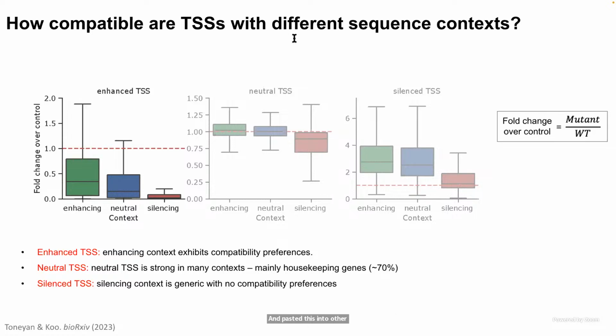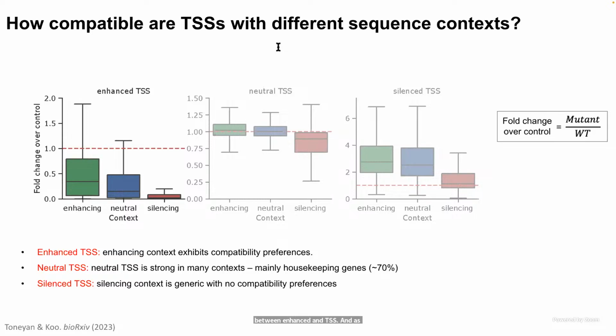The results for this experiment are shown in green, and the normalized measure that we take is the mutant over wild type activity. On average, we observe lower than 0.5 activity fold change, meaning that the TSSs in this new enhancing context have more than twice lower activity compared to their original contexts. And this indicates that the original enhancers were tuned to activate their specific TSSs, potentially suggesting some sort of compatibility rules between enhancers and TSSs.